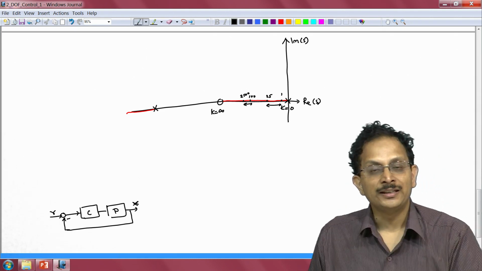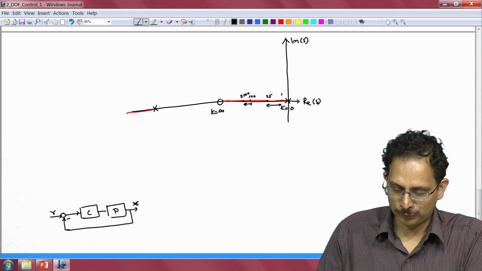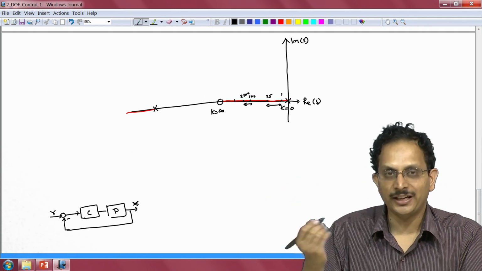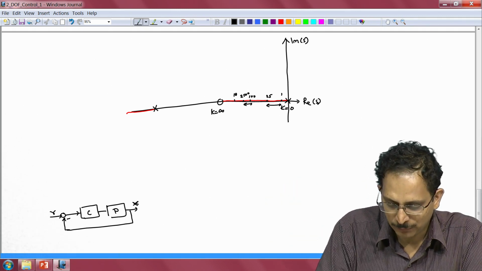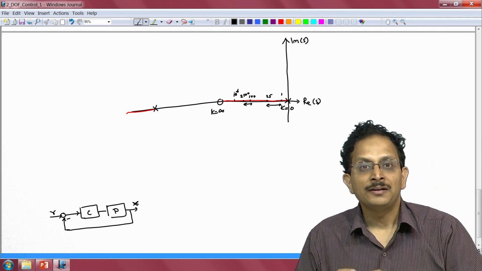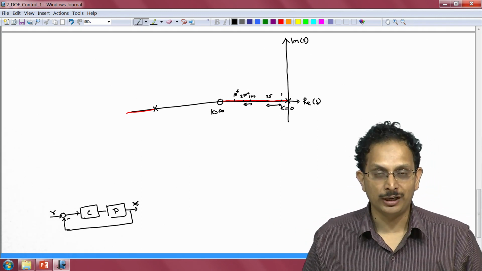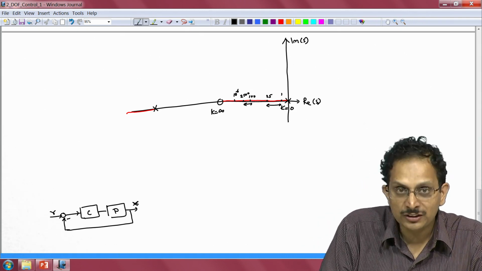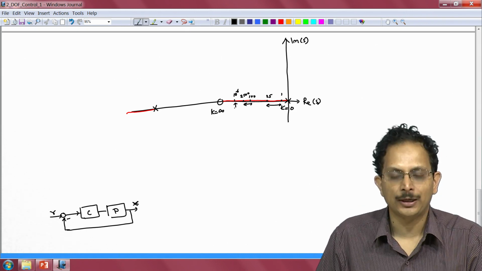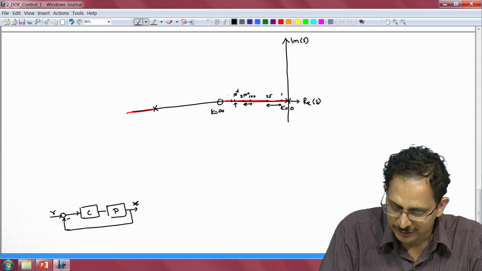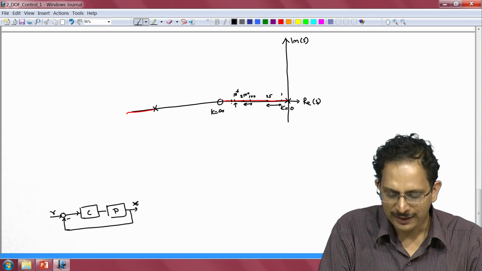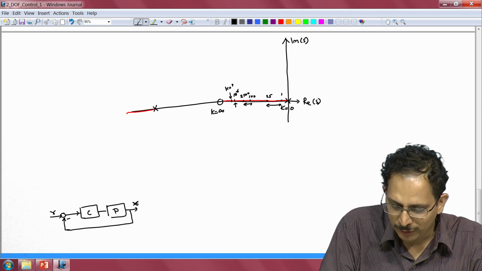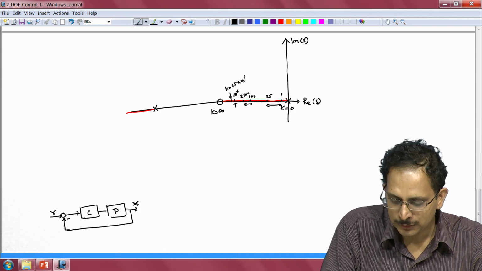Now, if we are even closer to the open loop 0, in which case we are assuming that the initial gain is very high, let us say our initial gain is 10 power 6, 1 million. Then if our gain were to change by a factor of 25 from 1 million to 25 million, our closed loop pole will move from this initial position indicated by this arrow here to another position which is not going to be very far away from its initial position. So, this is going to be the position at which the gain k will be 25 into 10 power 6.